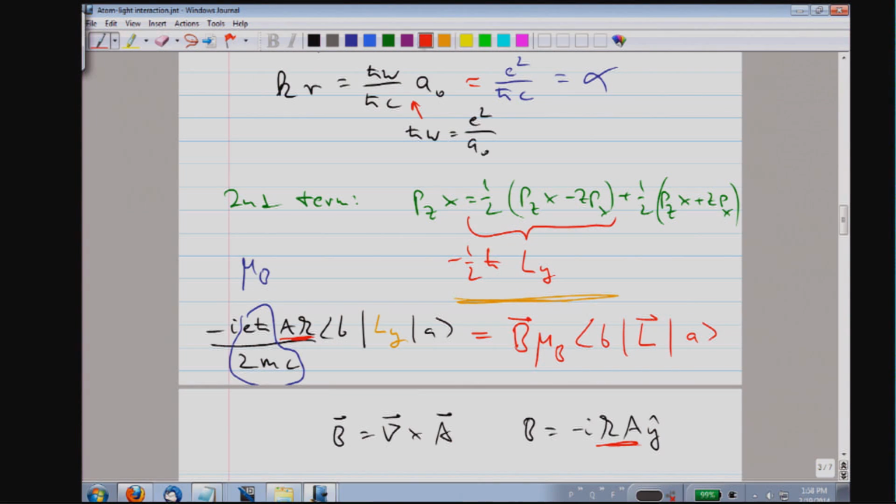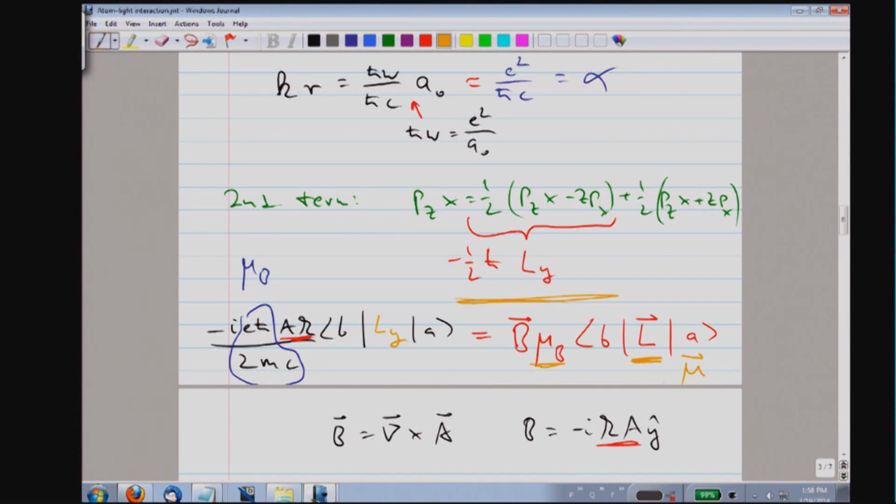And actually, if we take the orbital angular momentum and multiply it with the Bohr magneton, this is the operator of the magnetic moment, well, with a minus sign because the electron has negative charge.